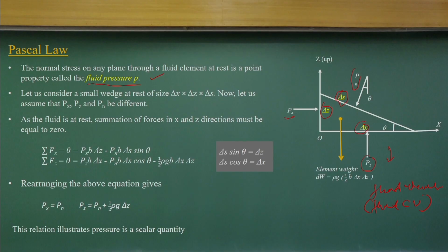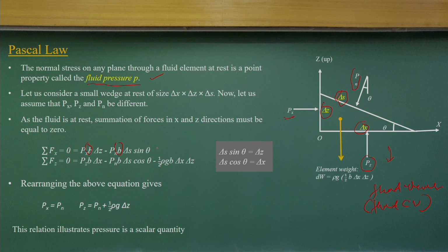So, we can look at the force in scalar components in the x direction and the z direction. That means the force component in the x direction should be equal to 0, and the force component in the z direction should be equal to 0. The force is the pressure multiplied by the area, and here B is the unit width.